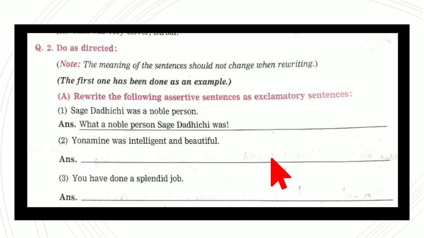We are transforming the sentence into exclamatory one, where with a surprise, with sudden feelings and expressions we are going to write it down. So here what we did, here the subject will come at the end as we had learned in exclamatory sentence, followed by the what? Followed by the exclamation mark at the end. So these two examples you have to solve on your own, where the sentence will end with the exclamation mark, and you have to keep in mind where the subject or the verb will come.